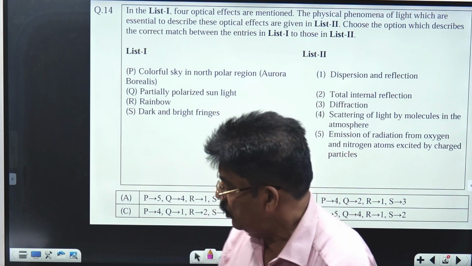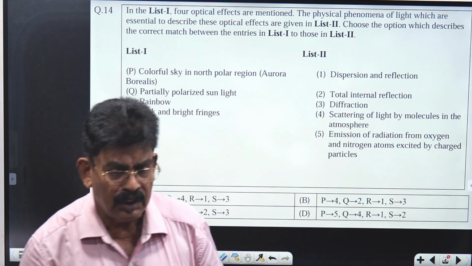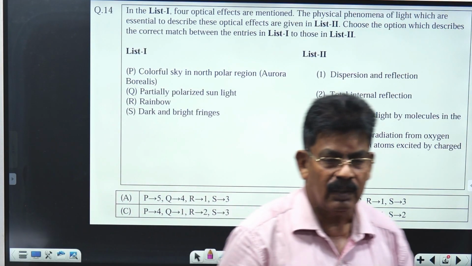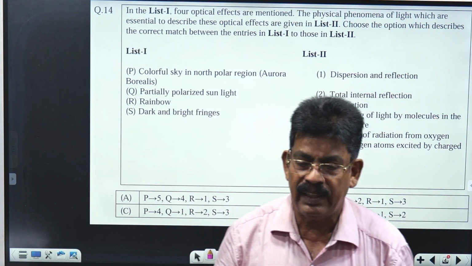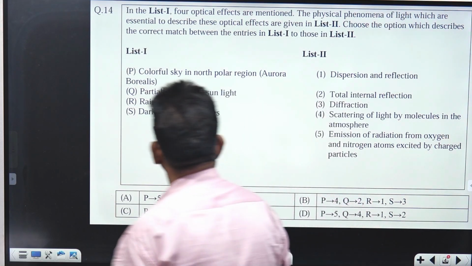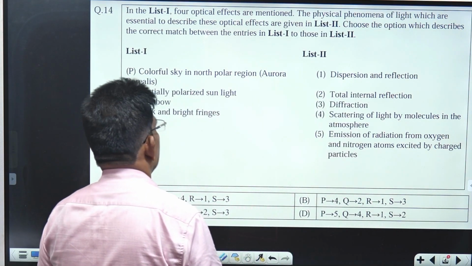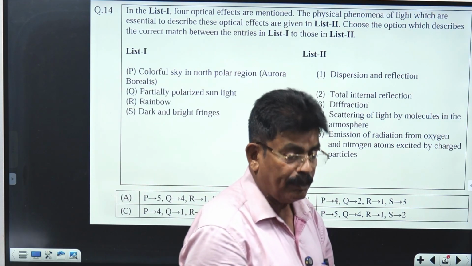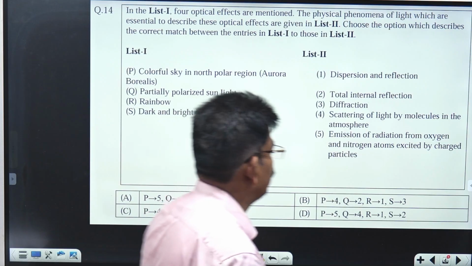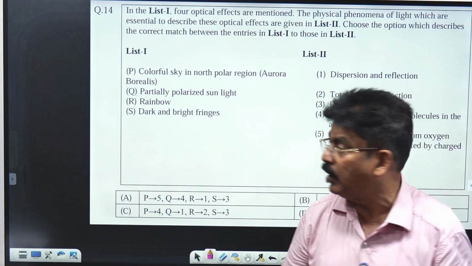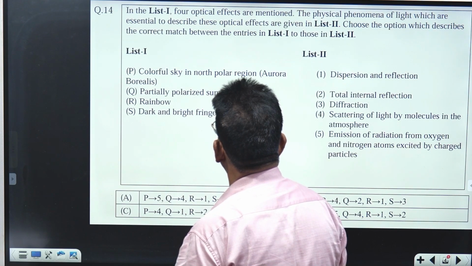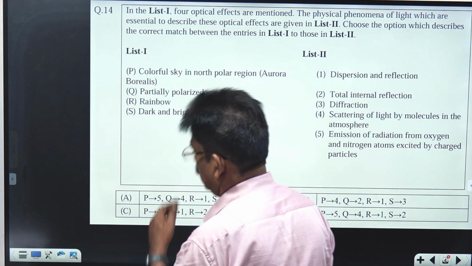Hello, we have now come with one more question, a comparatively easy question for JEE Advanced without much numerical calculation, from optics. The question is from optics. From list 1, we have to find the proper match. List 1, P option is colorful sky in North Polar region.